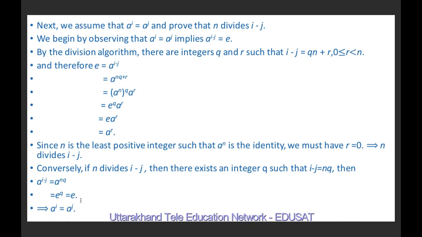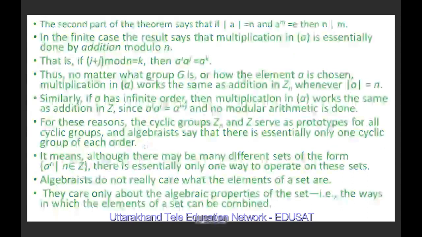So we have proved that if n divides i minus j, then a^i equal to a^j, and if a^i equal to a^j, then n divides i minus j. It means a^i equal to a^j if and only if n divides i minus j, if n is a finite number where n is nothing but the order of element a.